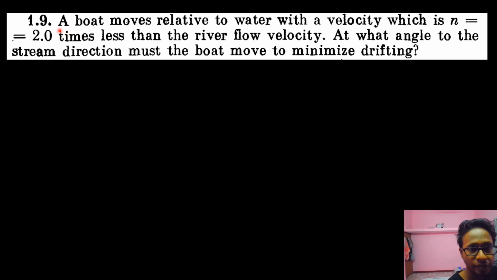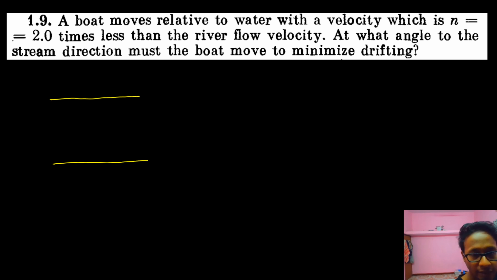Let's read this question. A boat moves relative to water with a velocity which is n equals 2 times less than the river flow velocity. So suppose there is a river, and let the velocity of the river be v. Now there is a boat out here. The capacity of the boat is 2 times less than the river flow velocity. That means if the velocity of the river is v, the capacity of the engine of the boat is nothing but v by 2.